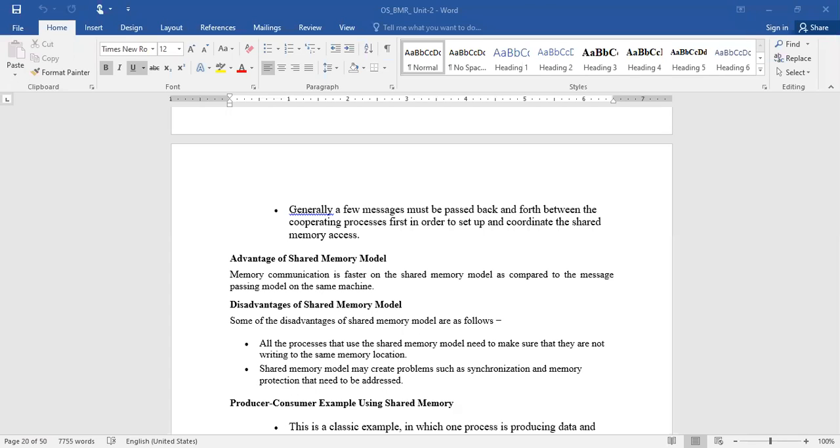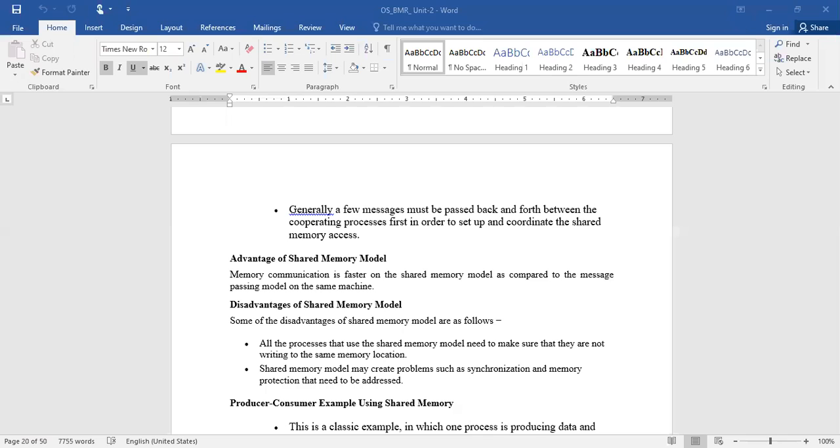Suppose there is a variable called a, int a. If both processes are trying to assign a value to a at the same time, what happens? Whoever modifies it first, suppose process one assigns a value of 5 to the variable a, so the value of a becomes 5. After that, if we write something on it, what happens in that case?